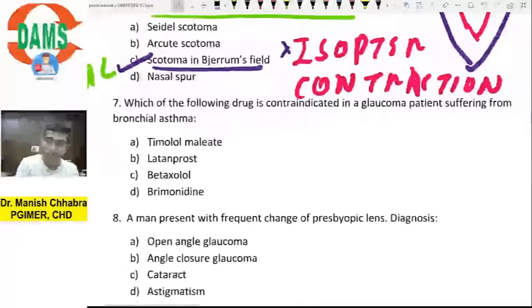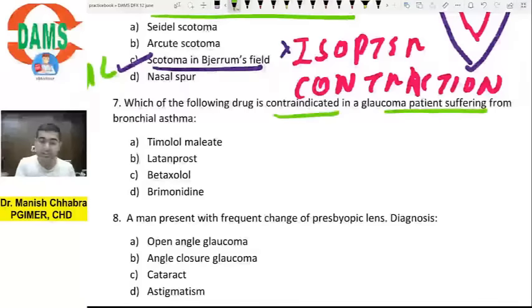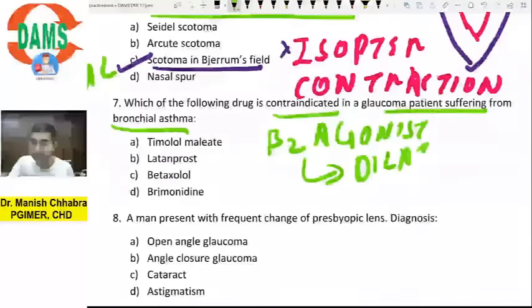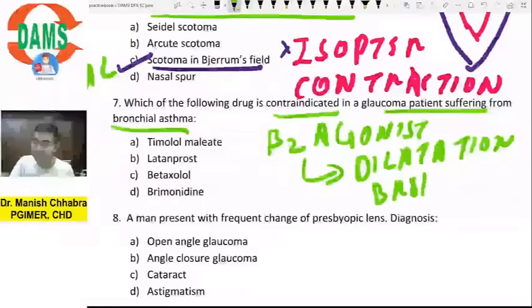Okay. Now next question is, which of the following drug is contraindicated in glaucoma patient suffering from bronchial asthma? Simple. We know which receptors are present in the bronchus. The receptors which are present in the bronchus are beta 2 receptors. So beta 2 agonistic action, I am talking of agonist, causes bronchodilation, dilatation of bronchus.